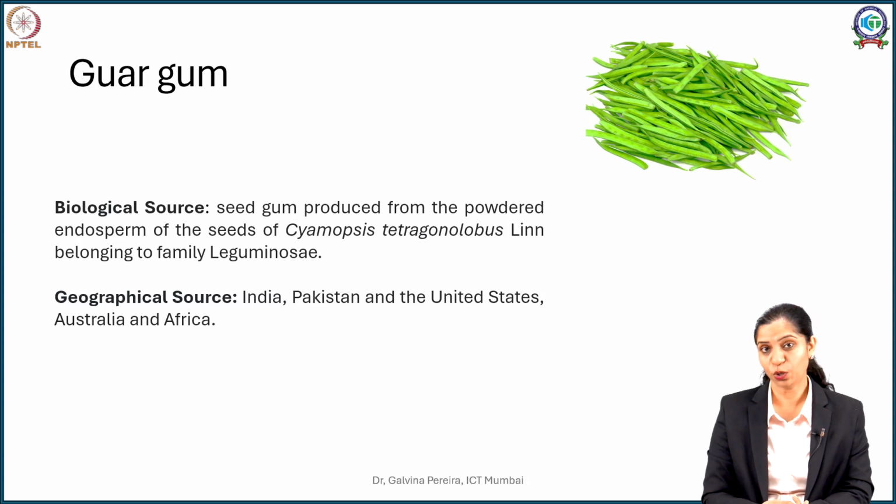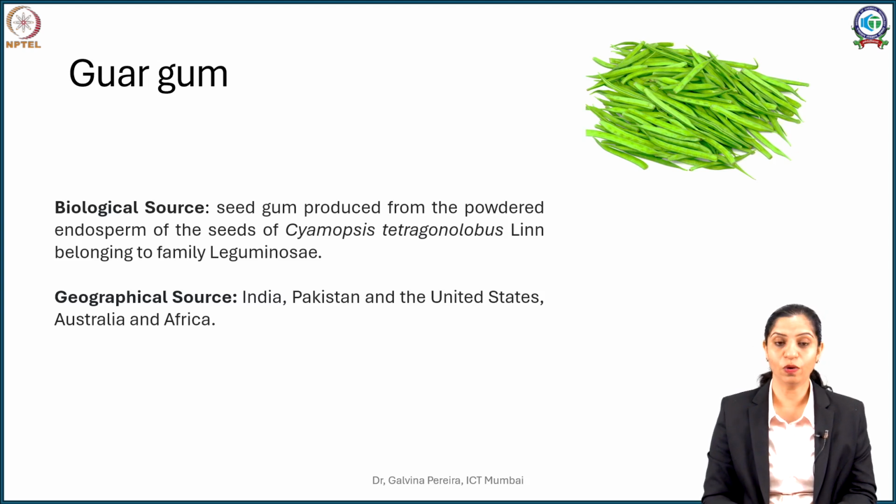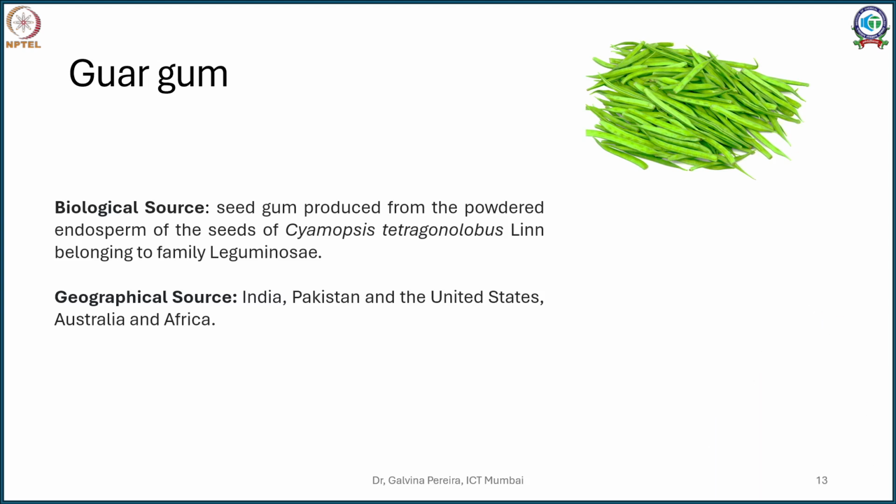It is also called jaguar gum, and it is obtained from the seeds of guar, that is Cyamopsis tetragonoloba. Now this is a leguminous pod, so it's a Leguminosae family member, and this is abundantly cultivated in India, Pakistan, US, Australia and Africa. In fact, we are one of the global leaders when it comes to guar gum, and Rajasthan is a predominant state which gives a major yield of guar gum, up to almost 70% of the necessity required.